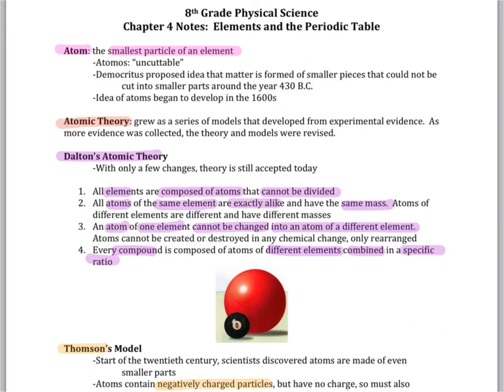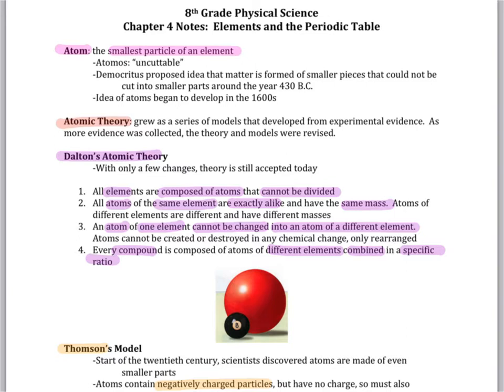The atomic theory is a theory that grew out of a series of models that developed over time and experimental evidence. And as more evidence was collected, as with many discoveries in science, the theory and models were revised. So now let's take a look at some of the earliest theories to the understanding that we have of atoms today. We can begin with Dalton's atomic theory. And with really only a few changes, the theory is still accepted today.